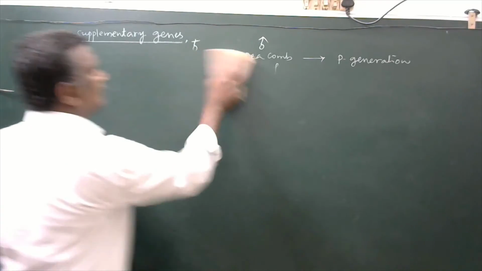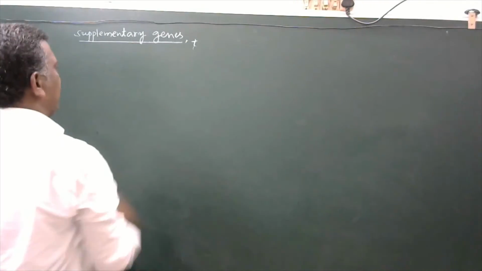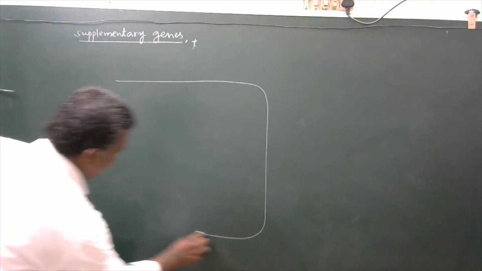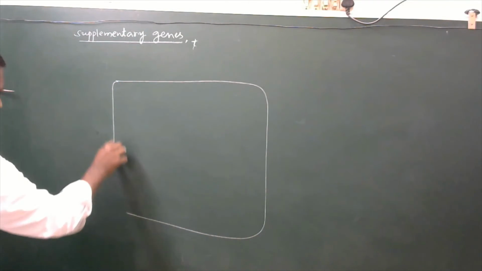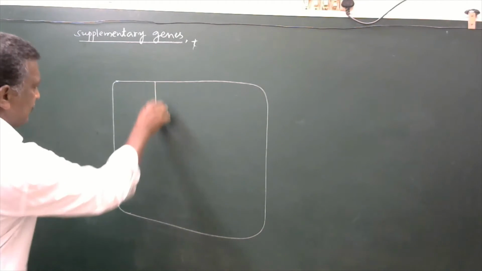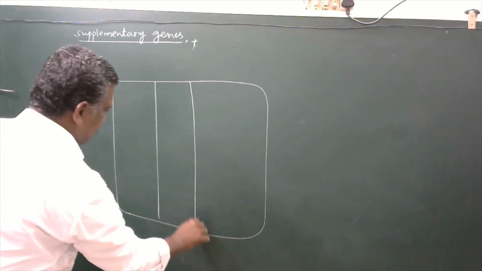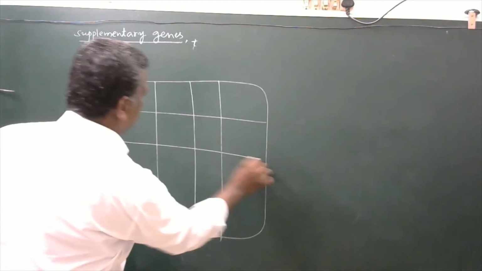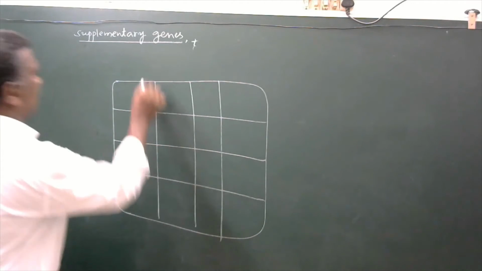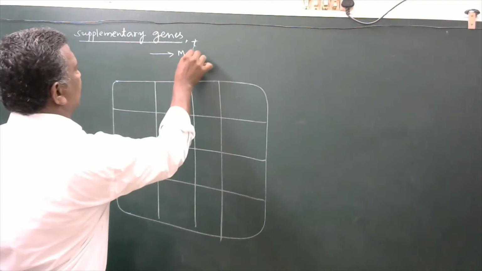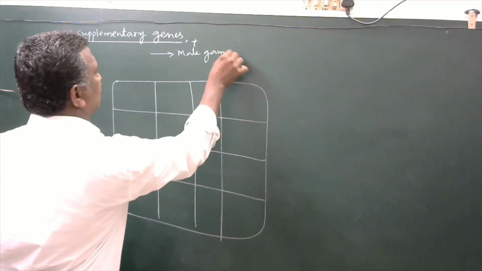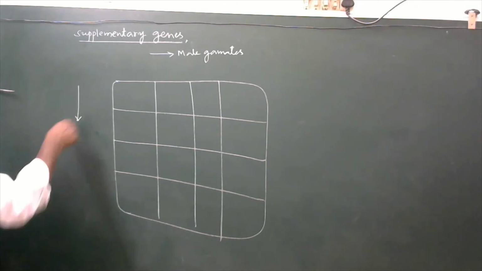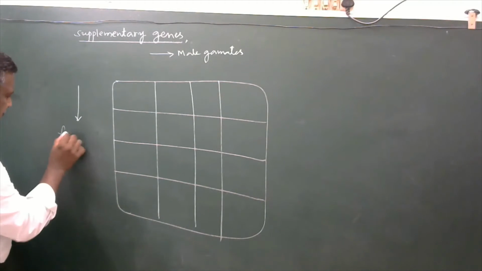We will see it now. In this direction we are taking male gametes. In this direction we are taking female gametes.